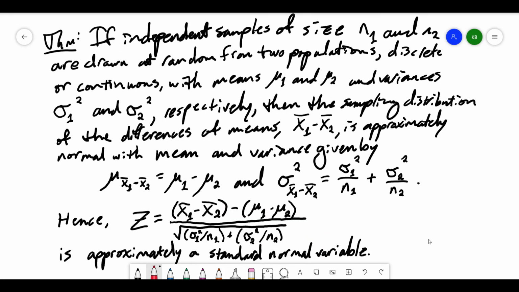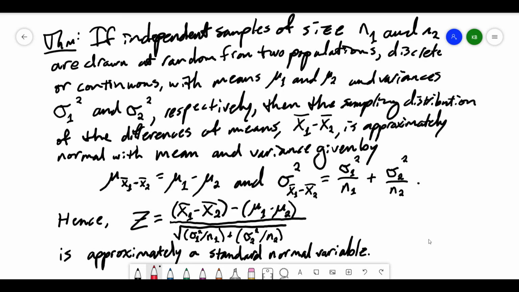So it turns out the central limit theorem can be extended to the case where we're looking at the difference of means. To do this, we're going to need two independent samples of size n1 and n2 drawn at random from two populations. Now, those populations will have means and variances of their own, and then we're going to be taking a look at the sampling distribution of the difference of the means.